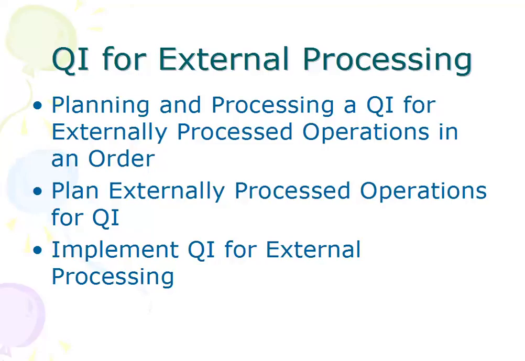So suppose your company doesn't have its own paint shop, so it's not a good idea to end up setting up a paint shop to carry out just that task. Why not outsource it to somebody else? So we'll identify a subcontractor, maybe for a spray paint operation. Whenever he is done with his processing, his manufacturing, he will ship the parts to you, and whenever you do a goods receipt for those parts, you will have to do an inspection. So how to carry out QI for that part is what we'll be studying here.